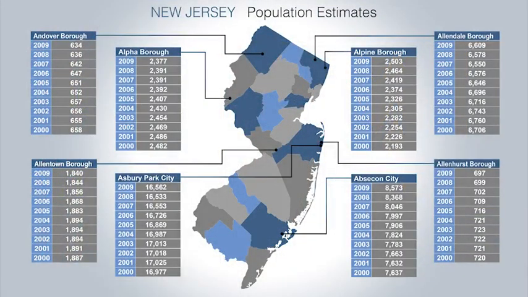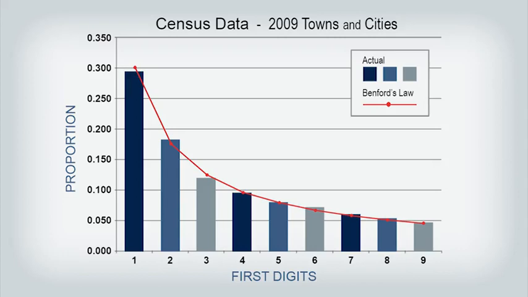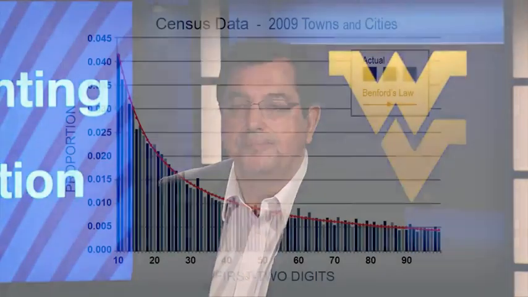A data set that conforms very nicely to Benford's law is the populations of the 19,000 towns and cities in the United States. Every population count has a first digit, and the graph shows the expected Benford proportions as the line, and the actual proportions as the 9 bars. Each possible first digit is shown as a bar, and the proportions are shown on the y-axis. The top of the bar is pretty close to the line in all cases, meaning that we have a very nice fit to Benford's law.